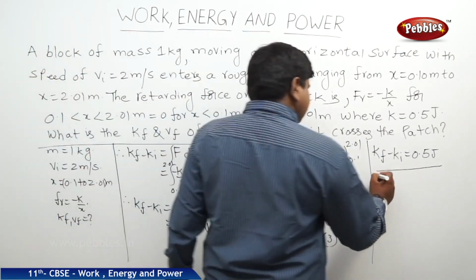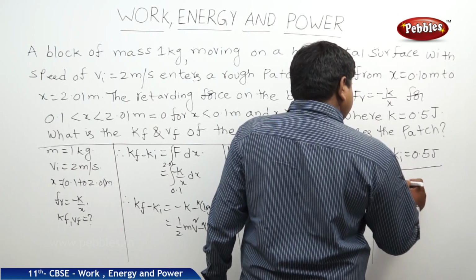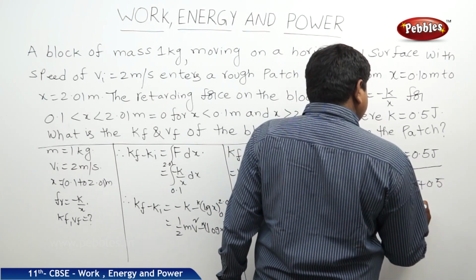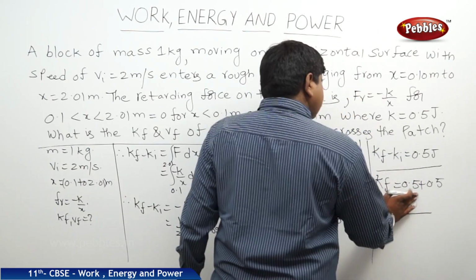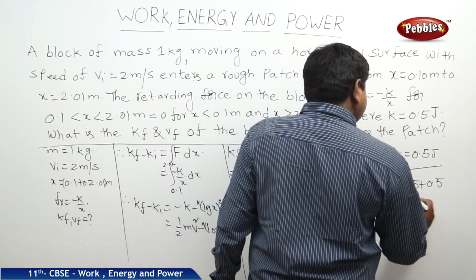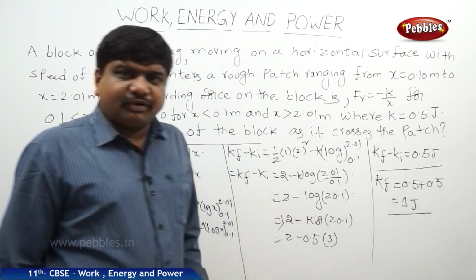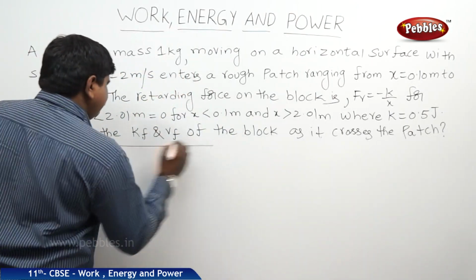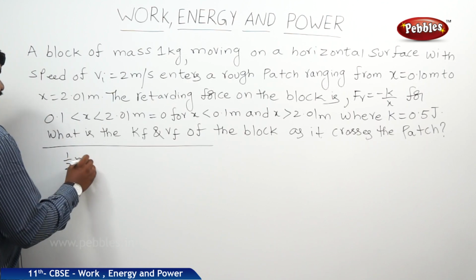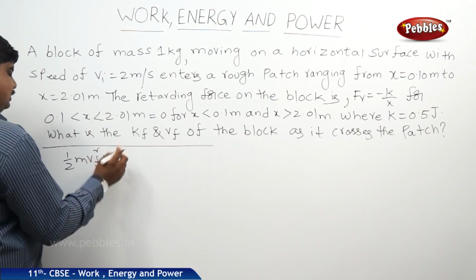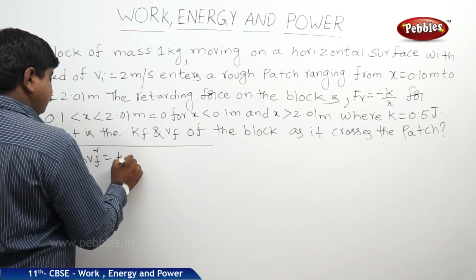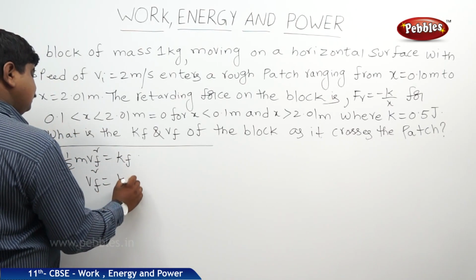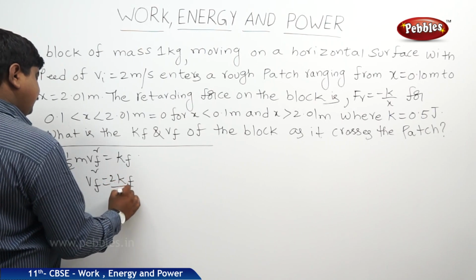Where kf is equal to 0.5 plus 0.5, 1 joule, because ki is also 0.5 joules. Therefore, we should find out Vf. We know that half m Vf square is equal to kf. Therefore, Vf square is equal to 2 kf by m.